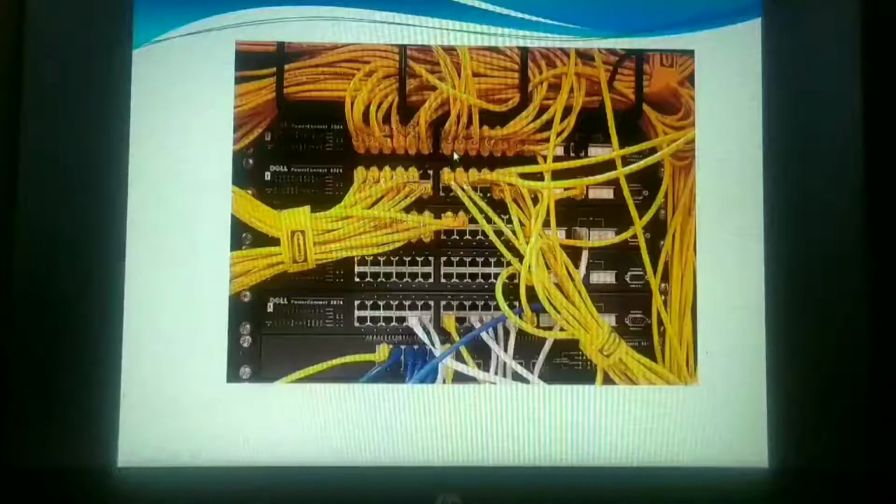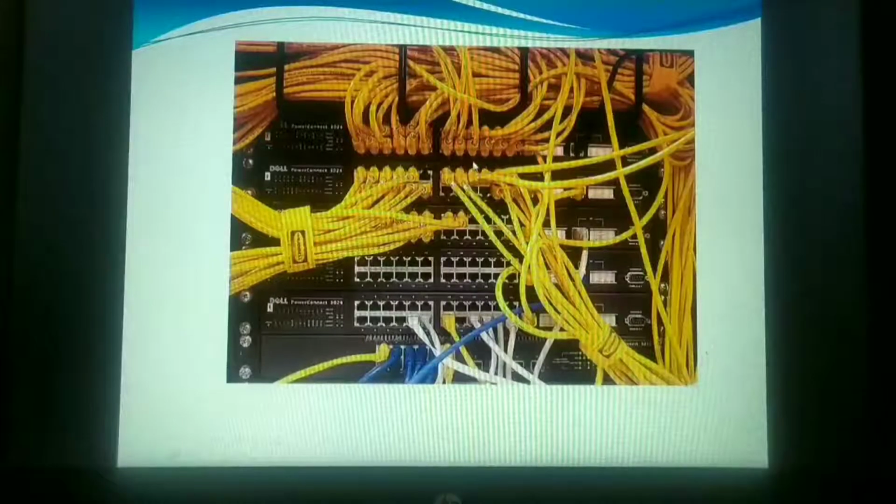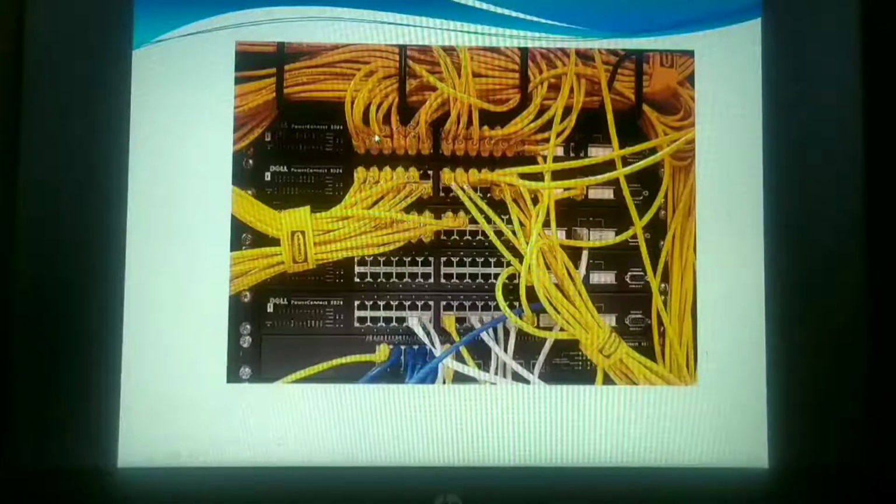Let me show you how exactly the switch looks. Now this is a switch, this is one switch, second, third, fourth, fifth. So we have 5 switches, multiple switches. Why do we use multiple switches? Because they are often interconnected to create a large network. What is the capacity here? Each row has 12, that means 48 ports are available.